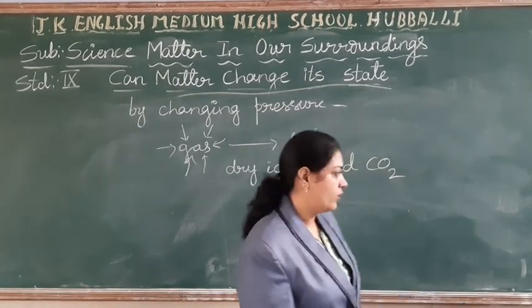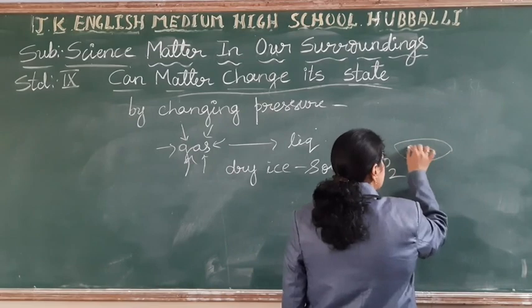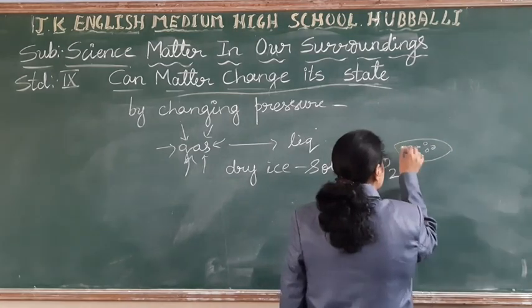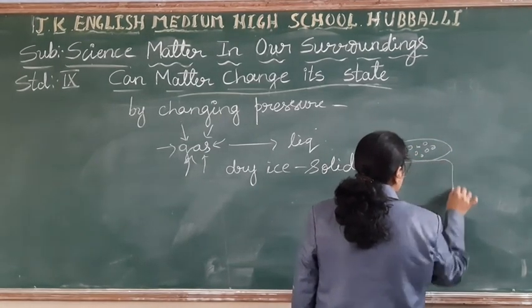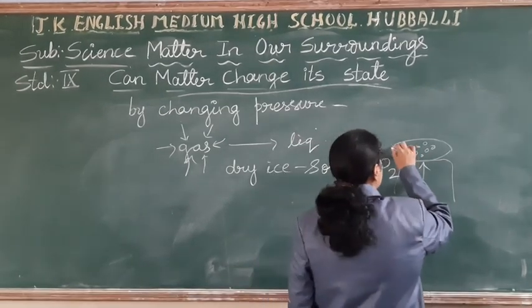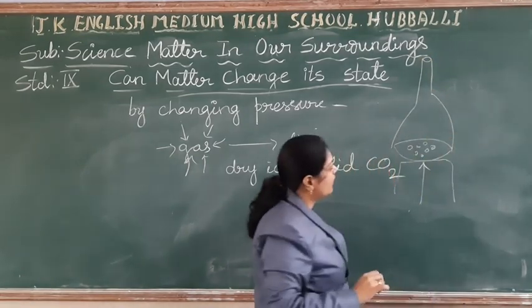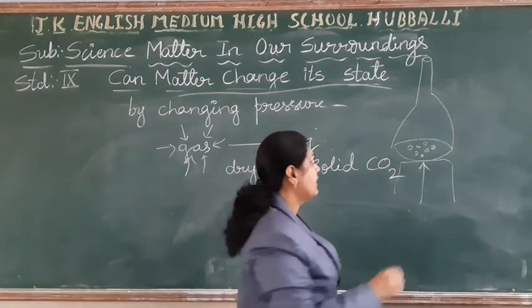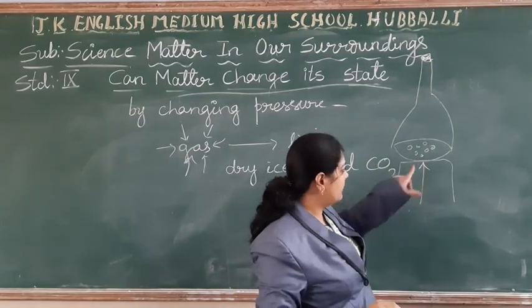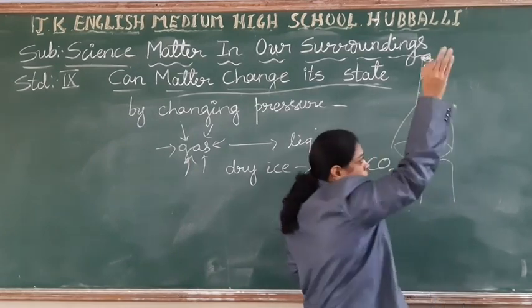Sublimation of ammonium chloride. For this, what they have done, students? Here is one china dish. In this, they have taken the ammonium chloride crystals. Okay, so this you have to take one tripod stand. Here you are providing the heat, and they have taken one beaker which is inverted, and they have closed the mouth with a cotton, so that when you provide the heat, this will convert into gaseous state, that which you want to observe, it should not escape out.